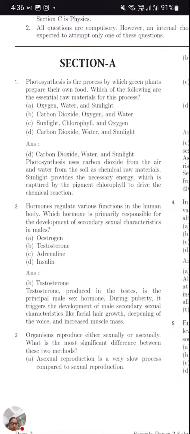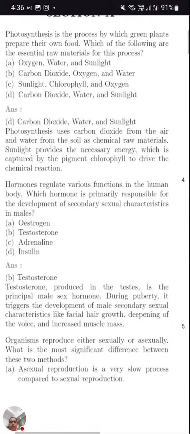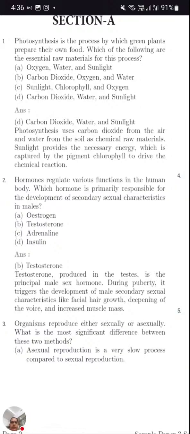Okay, let's wait for a few more students to join. Soon everyone will join. We'll start out our solution part. I think the screen is visible to you. So section A we are dealing with. Section A contains the bio part. So here, let's start with our solution.